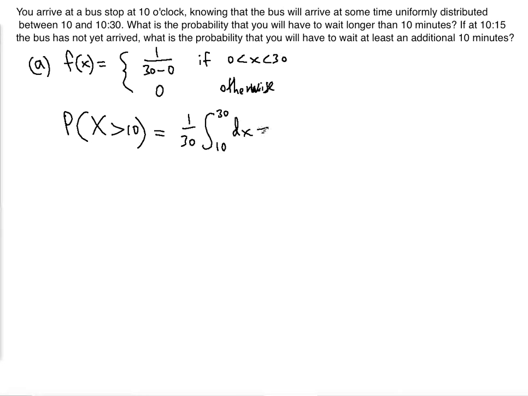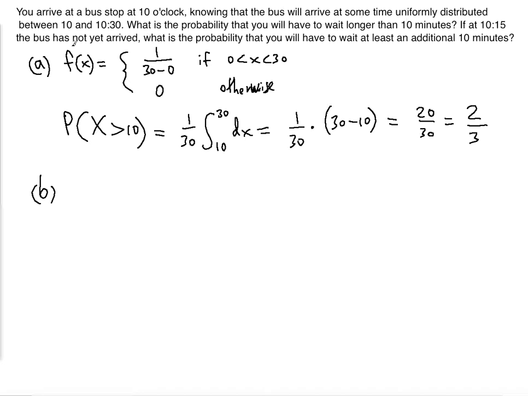So dx, and then that's going to be 1 over 30 multiplied by 30 minus 10, because x takes on the upper and the lower limit, and the lower is subtracted from the upper limit. So that's going to be 20 over 30, which simplifies to 2/3. So that's the probability that we'll wait longer than 10 minutes. The second part, B.